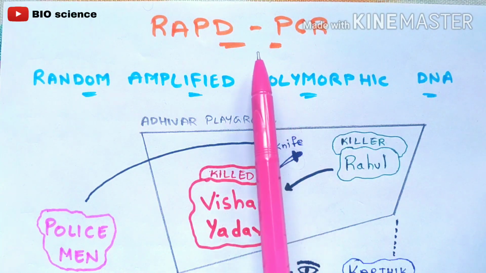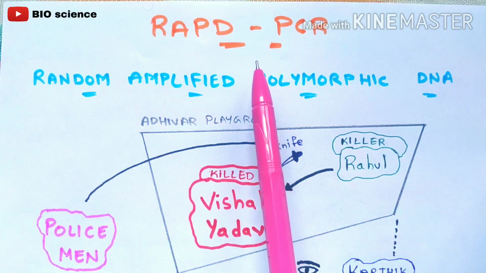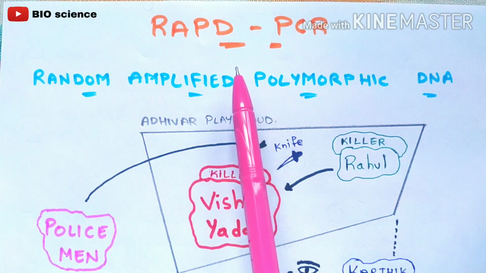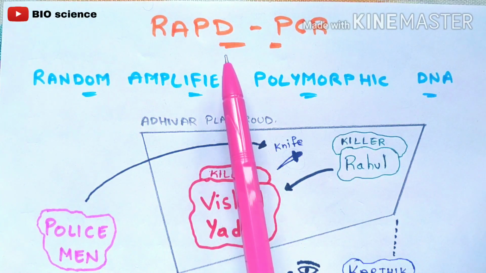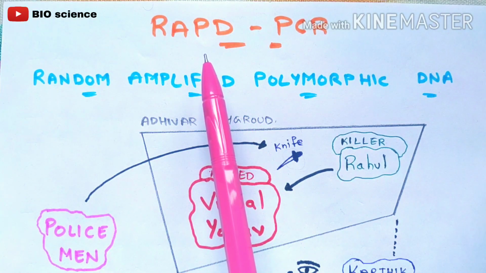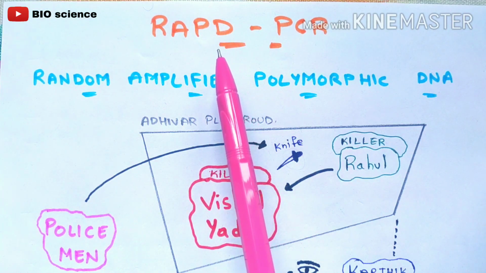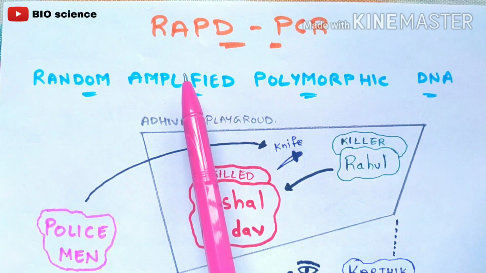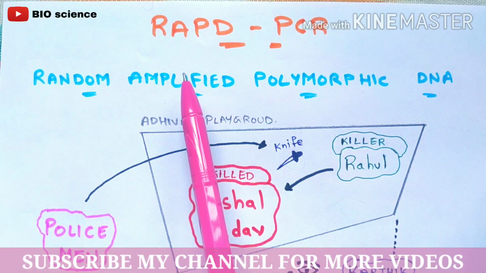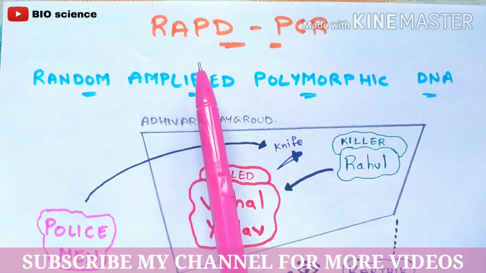So before entering into the topic of RAPD-PCR, I want to explain a crime scene, to make this video more interesting. Why am I going to explain a crime scene here? Because the crime scene plays a major and vital role as an application of this RAPD. So what is an important application of this RAPD? Crime scene. If you understand the crime scene, then you can understand how DNA samples can be identified, I mean, whether they are similar or not. That is the major function which is done in this RAPD.